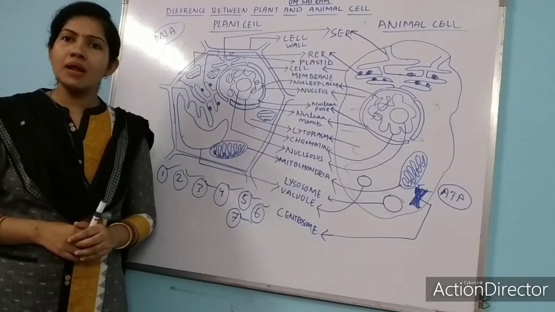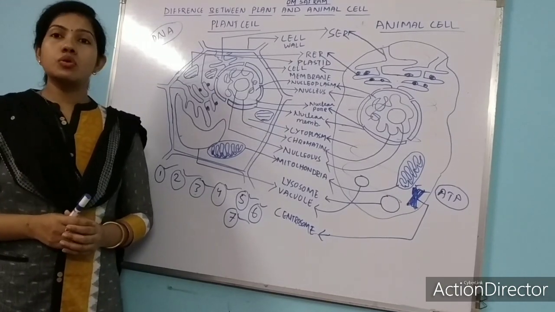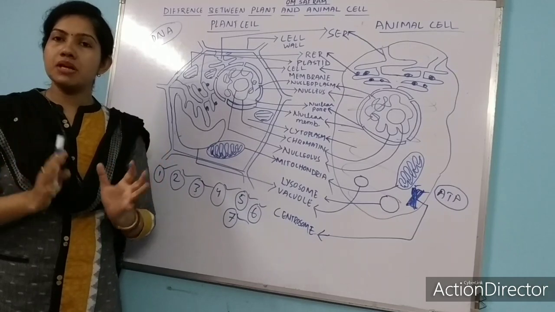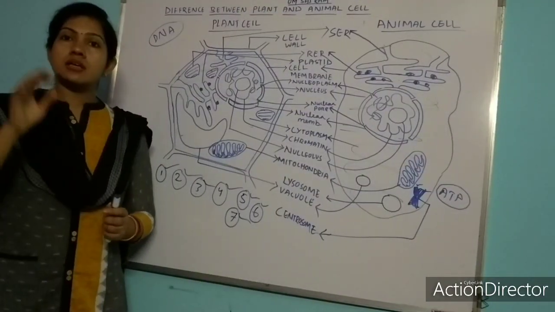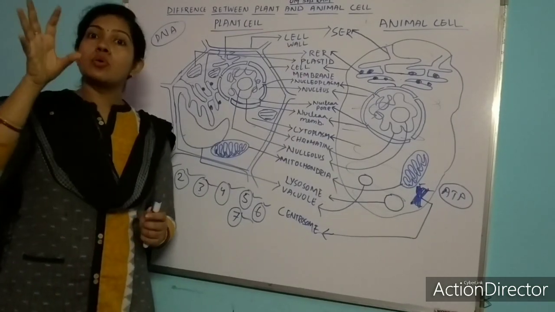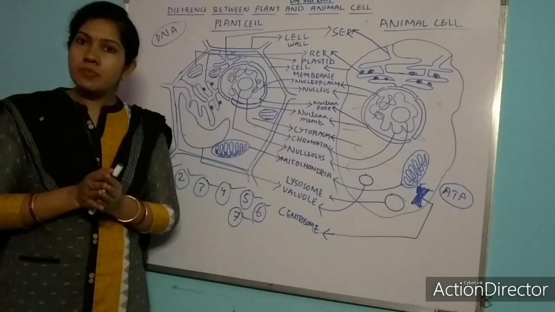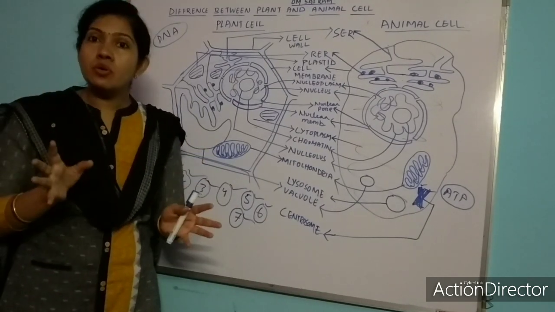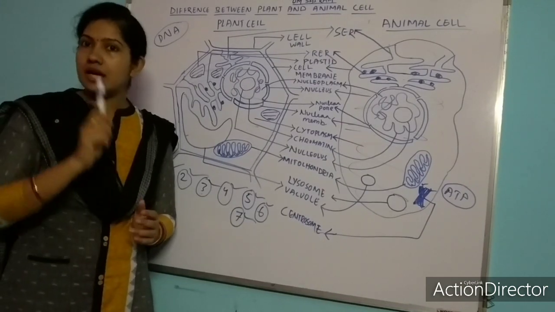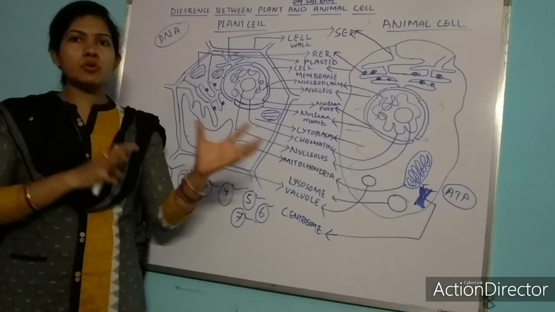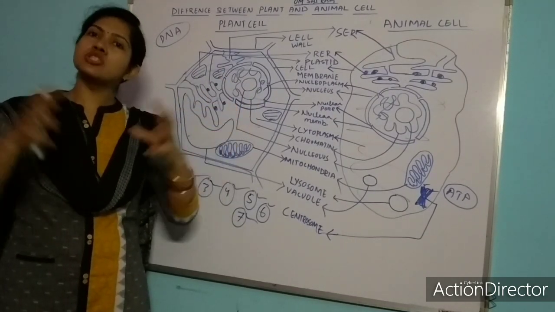And what about leucoplast? Leucoplast is the colorless pigment. Let us take an example, onion. In the leaves of the onion, leucoplast is present, which is a colorless pigment. And let us take another example, potato. In the whitish part of the potato, leucoplast is present, that is the colorless pigment. So what is the work of chromoplast and leucoplast? Chromoplast and leucoplast generally help in storage.